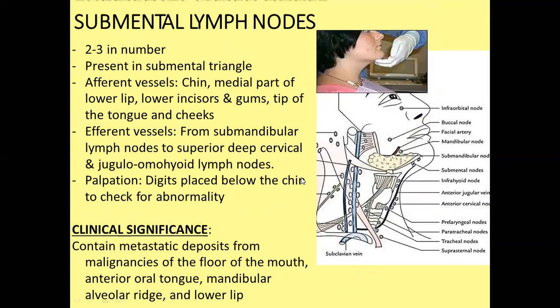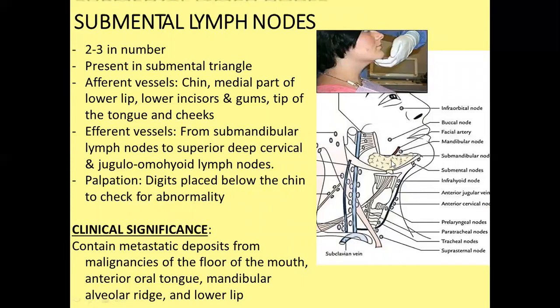Submental lymph node. Hence the name, it is related to the submental region or submental triangle. It is present in the submental triangle, just below the chin. It receives lymphatic drainage from the chin, medial part of the lower lip, lower incisors and gum, tip of the tongue, and cheek, and drains into the submandibular lymph node.